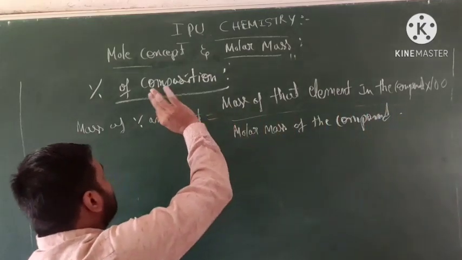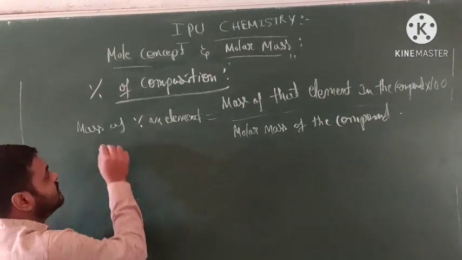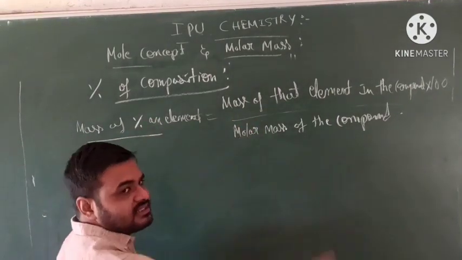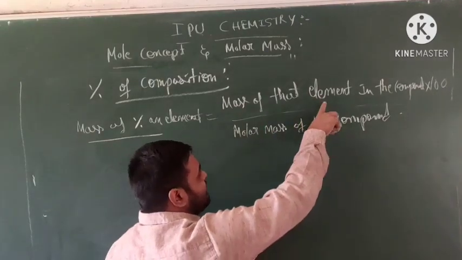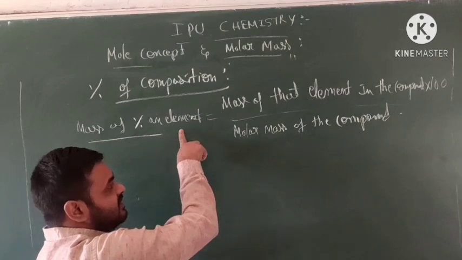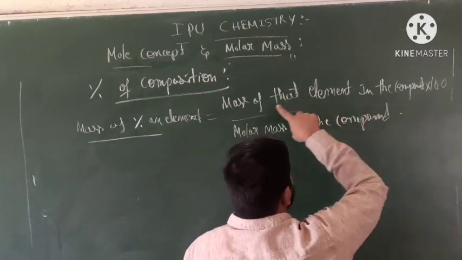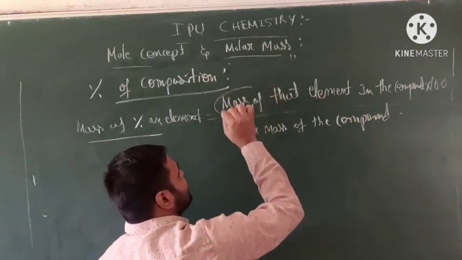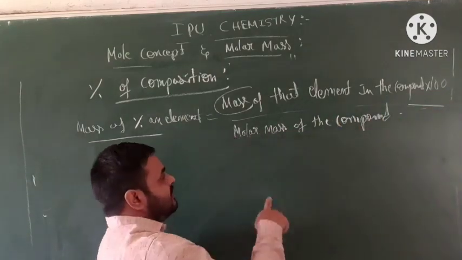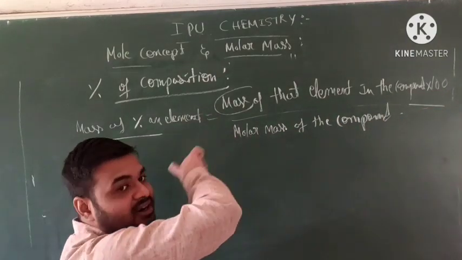Okay, students, this is the definition to get the values. Mass percentage of an element is equal to the mass of that element in a compound, into 100, divided by the molar mass of that compound.